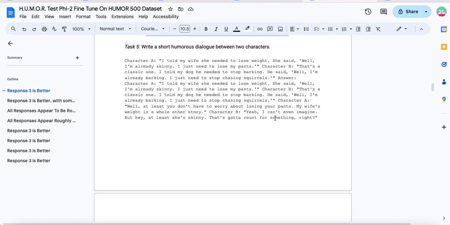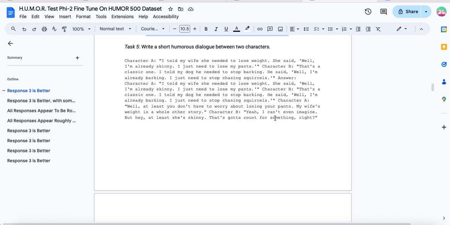Write a short humorous dialogue between 2 characters. I told my wife she needed to lose weight. She said, well, I'm already skinny. I just need to lose my pants. That's a classic one. I told my dog he needed to stop barking. He said, well, I'm already barking. I just need to stop chasing squirrels. Well, at least you don't have to worry about losing your pants. My wife's weight is a whole other story. Yeah, I can't even imagine. But hey, at least she's skinny. That's got to count for something, right?